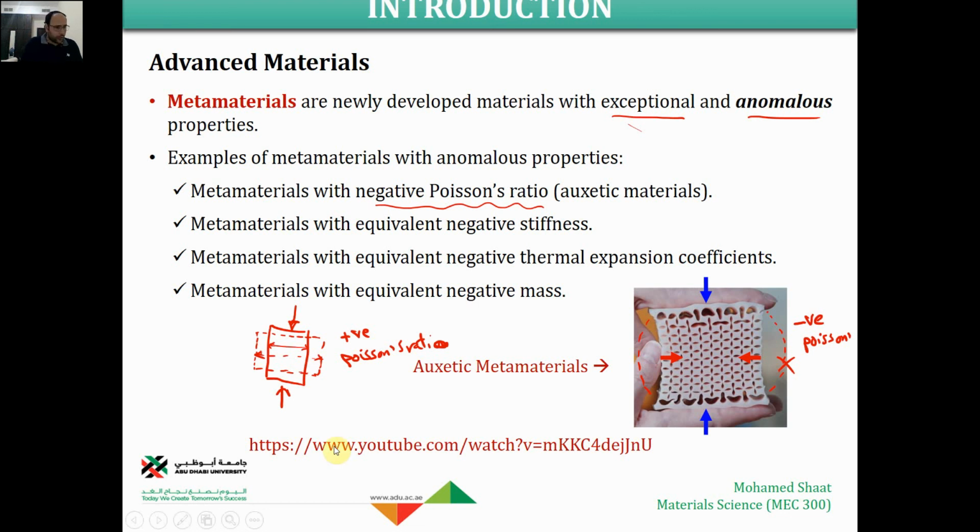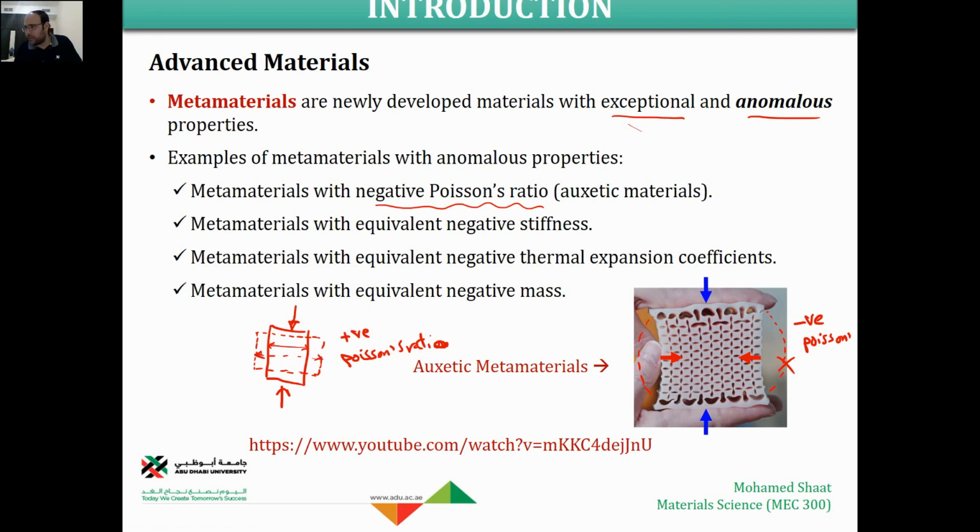mass. Do you think any material could have a negative mass, like negative 10 kilograms? No. Any material should have a positive value of mass, positive density, right? Like 10 kilograms, 5 kilograms, and so on. But do you think we can make a material whose mass is negative, like negative 5 kilograms?